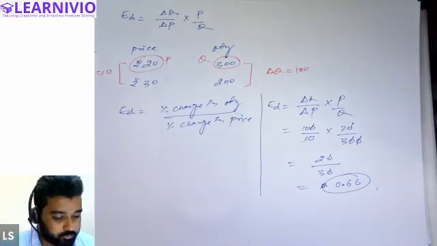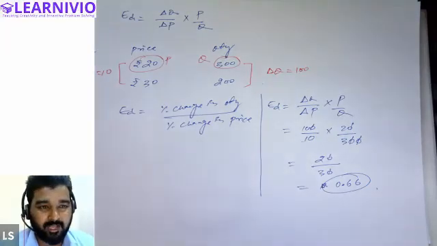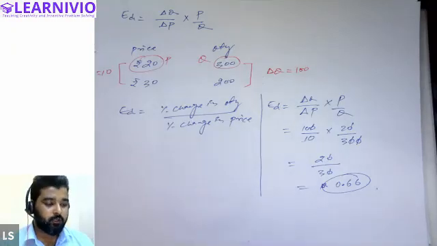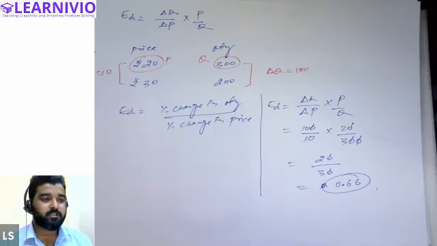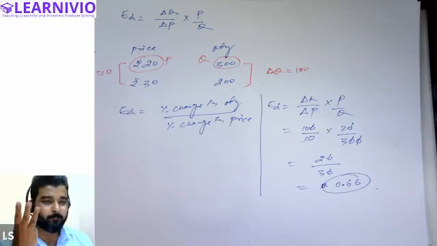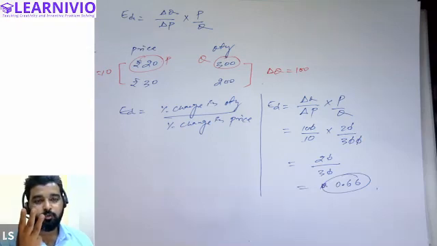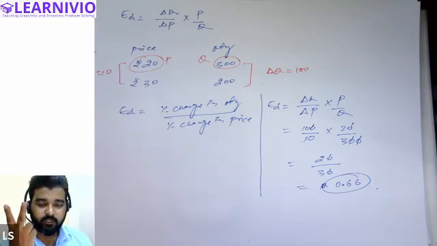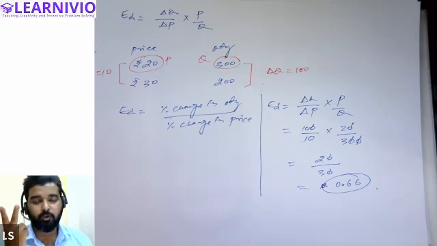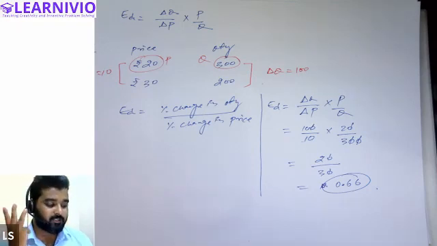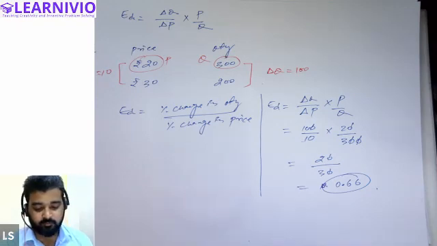So see, basically elasticity of demand indicates the percentage change in quantity of a commodity due to percentage change in any factor. And by any factor we mean basically three factors only: income, price of related good, and price of the commodity. When demand is changing due to income of the customer, we will call it income elasticity. When demand is changing due to price of the related good, we will call it cross elasticity. When demand of the commodity is changing due to price of the commodity, we will call it price elasticity of demand. According to our syllabus.